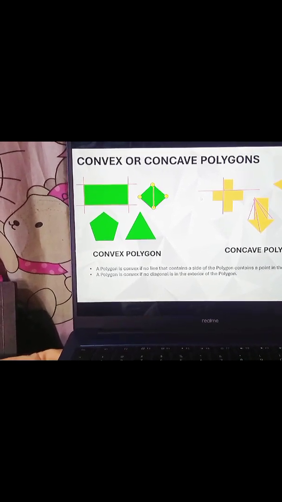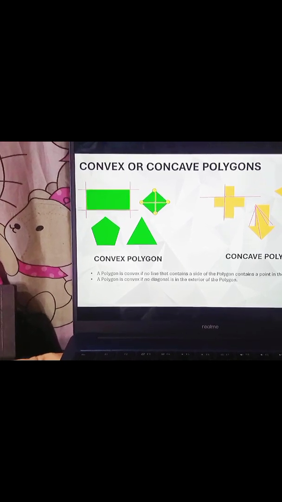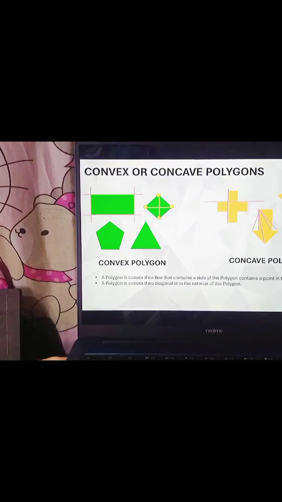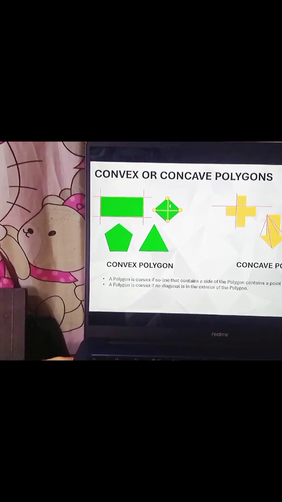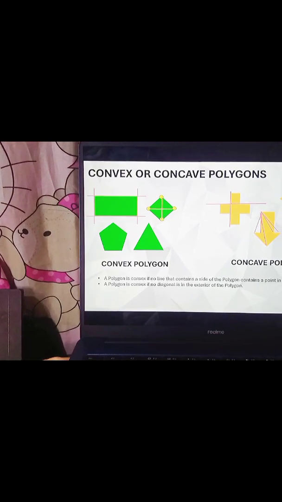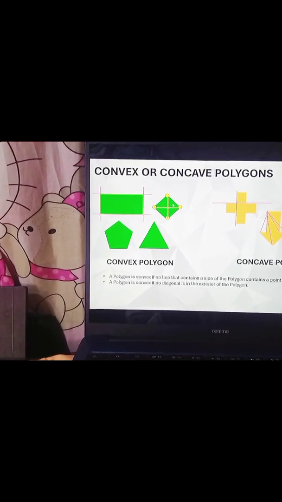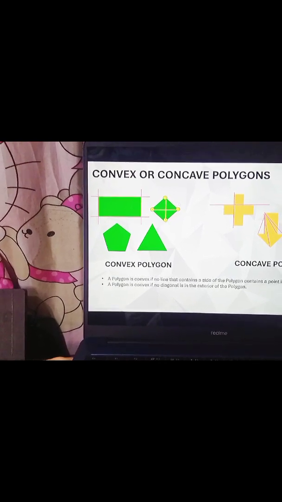Next example: a polygon is convex if no diagonal is in the exterior of the polygon. As you can see, nasa loob lahat ng line, walang nakalabas, so there's no diagonal in the exterior of the polygon.